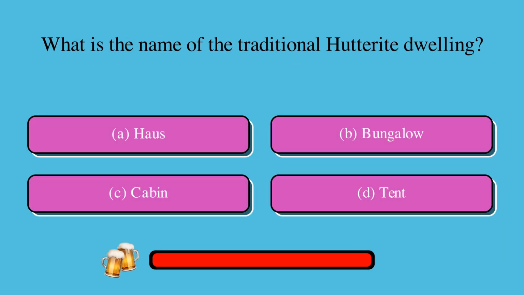What is the name of the traditional Hutterite dwelling? Is it A, house, B, bungalow, C, cabin, or D, tent? The correct answer is A, house.